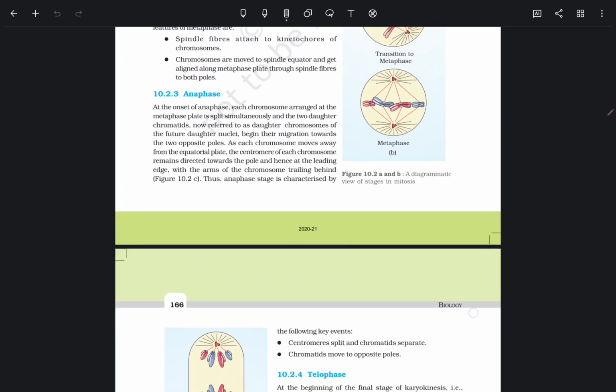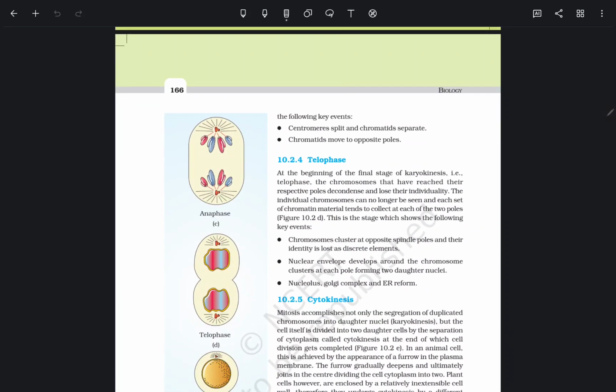After anaphase, we go toward telophase. At the beginning of the final stage of karyokinesis, telophase, the chromosomes that have reached their respective poles decondense and lose their individuality.